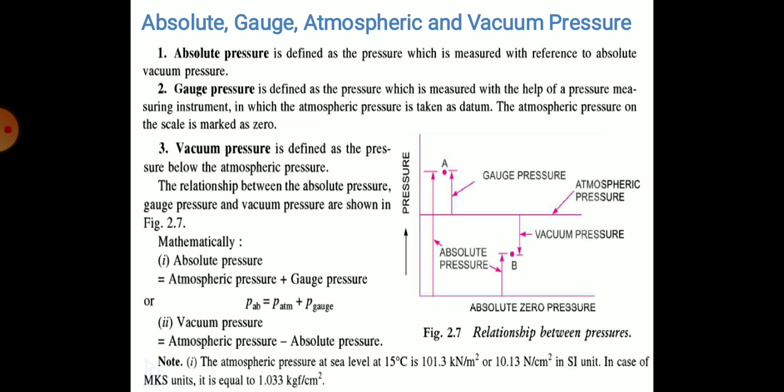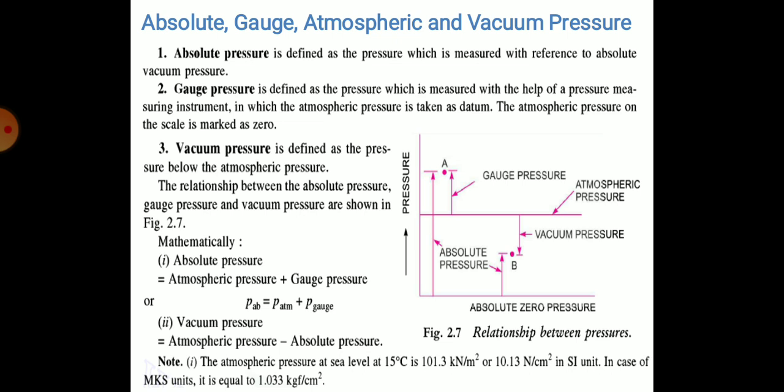Then the third is vacuum pressure, which is defined as the pressure below the atmospheric pressure. Atmospheric pressure we have taken as the datum, that is 0. Therefore, vacuum pressure below 0 will be negative. Therefore, vacuum pressure is negative pressure.